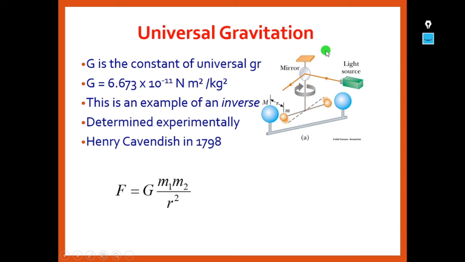Universal gravitation, again: G is the constant of universal gravitation, G is equal to 6.673 into 10 power minus 11 newton meter square per kg square. This is an example of the inverse square law. It was determined experimentally by Henry Cavendish in 1798. Using this experiment, he showed the value of G to be constant. F is equal to G m1 m2 by r square.